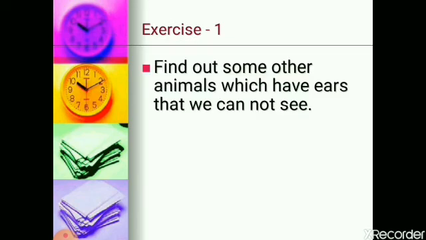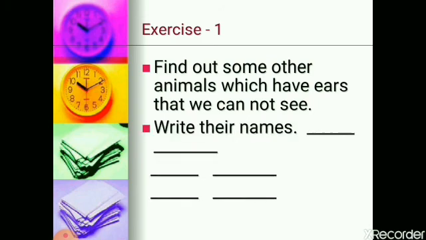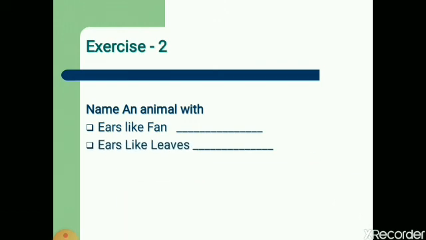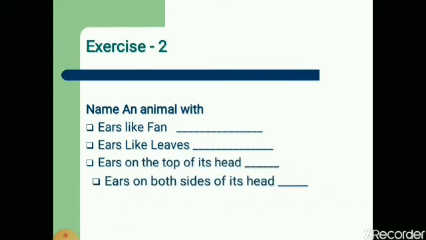Children, now let us check our knowledge by doing these exercises. The first exercise is here. We are going to find out some other animals which have ears that we cannot see. The second exercise is we are going to name an animal with ears like fans, ears like leaves, ears on the top of the head, and ears on both sides of the head.